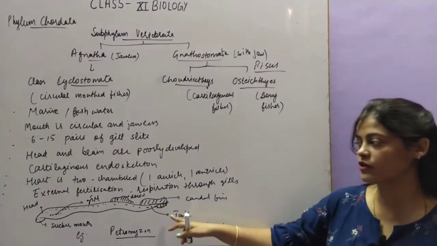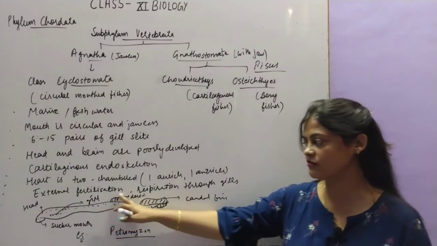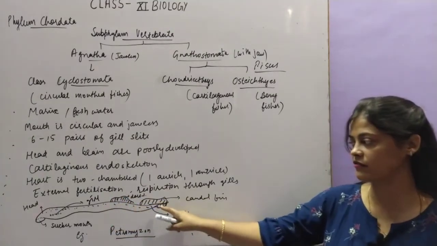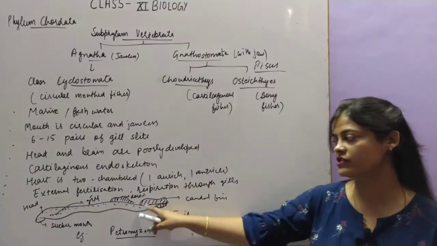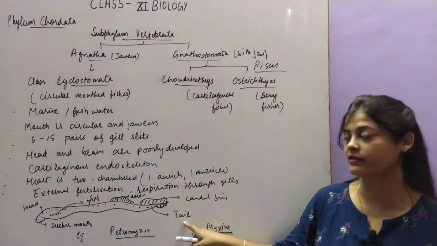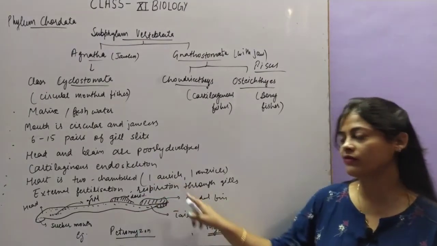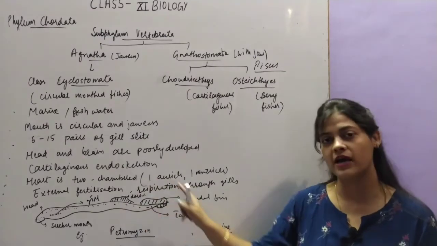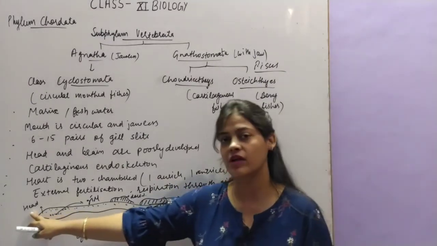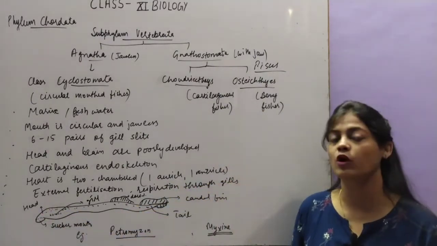The fins are also there, but they are not paired. Here you can see I have shown the dorsal fin, which is at the dorsal surface, and this is the caudal fin, which is around the tail. This is the tail region, and the notochord will be present throughout life and from the head to tail region. Head has been developed, but brain is not properly developed.